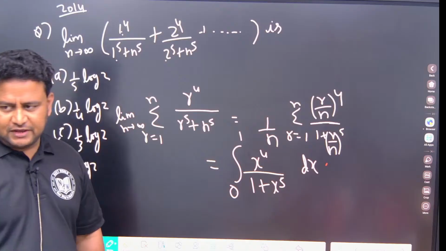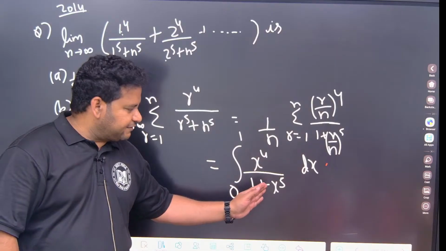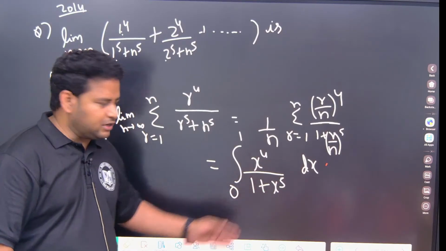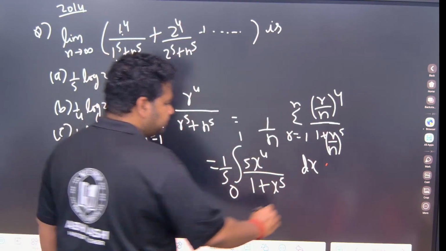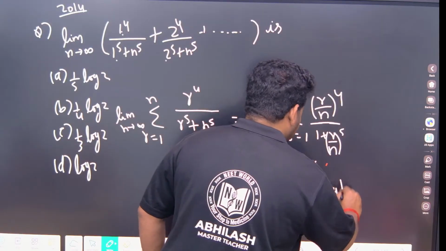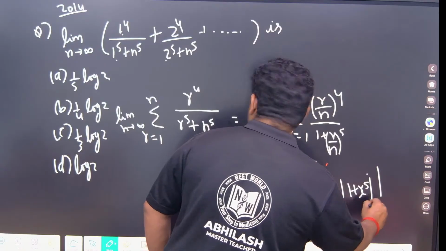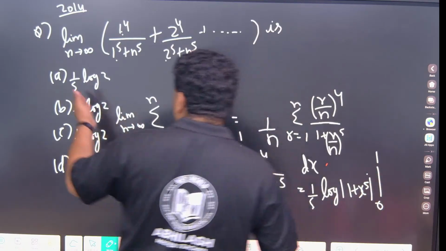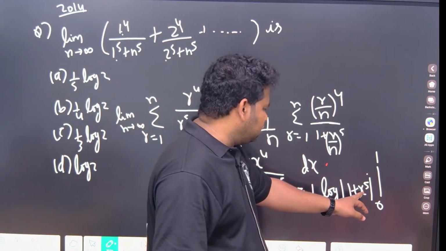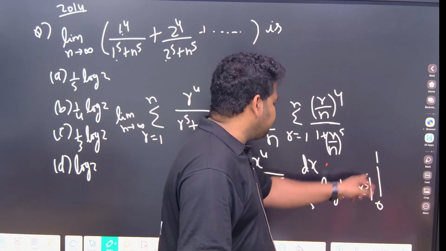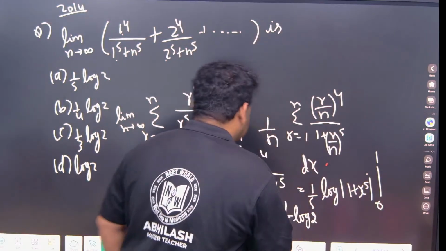Now if I take 1 plus x to the power 5 as t, then dt will become 5x to the power 4. So I should divide and multiply by 5. So this will become log of 1 plus x to the power 5, with 1 by 5 here, from 0 to 1. Once I get 1 by 5, I can write directly option A. So let us check this. This is log 2, and 1 to the power of 5 is 1 itself. This will become 1 by 5 log 2. The answer is option A.